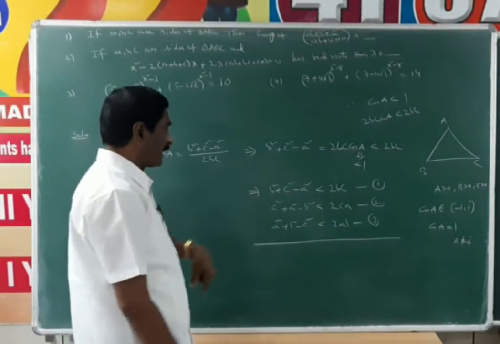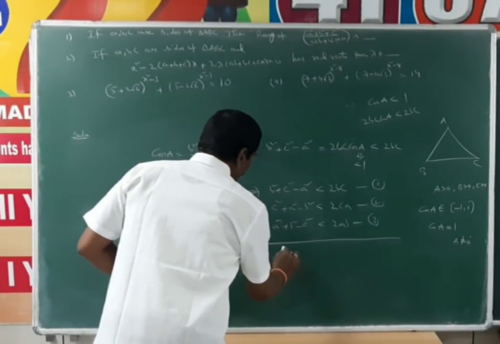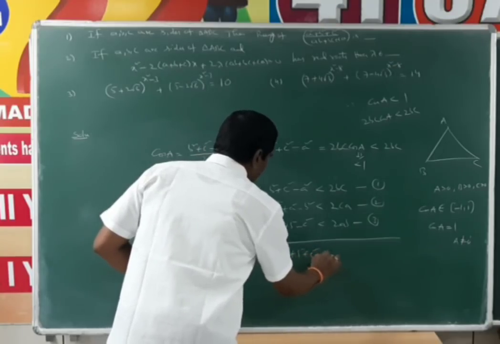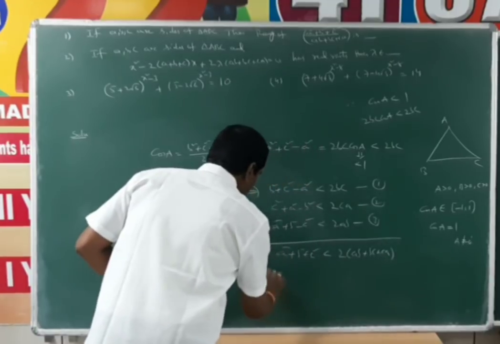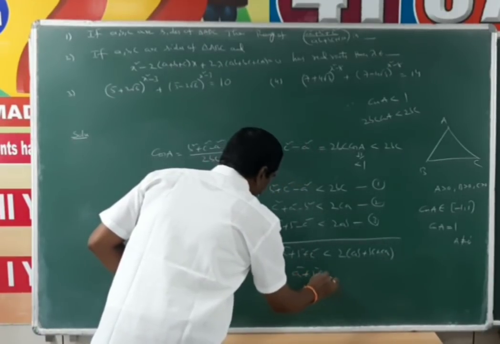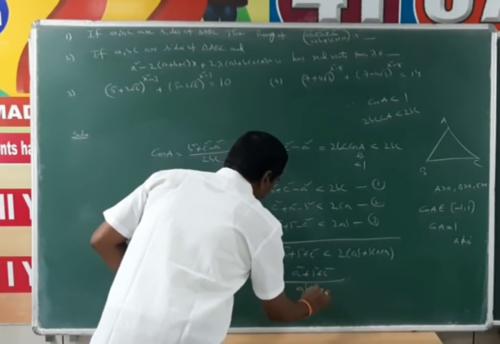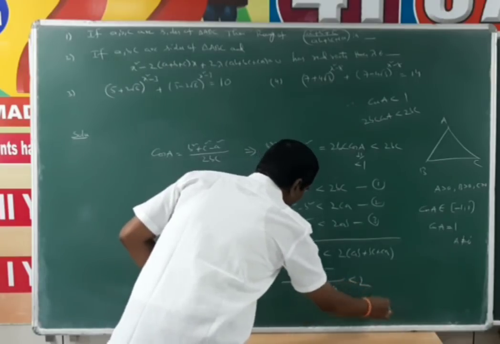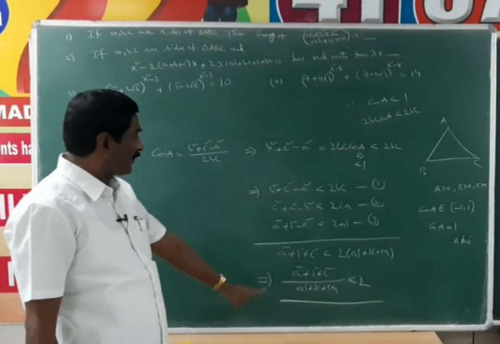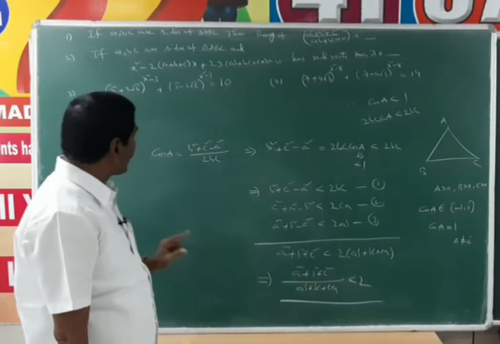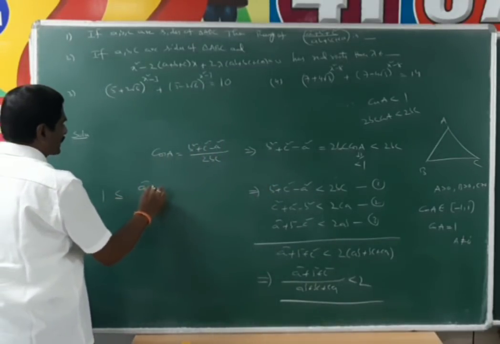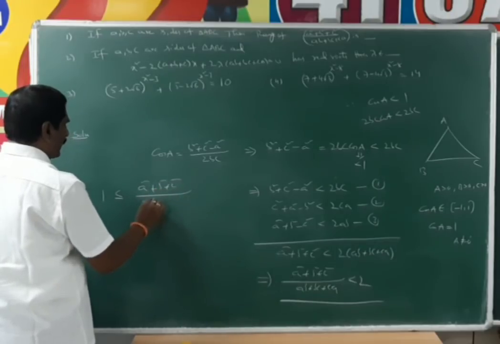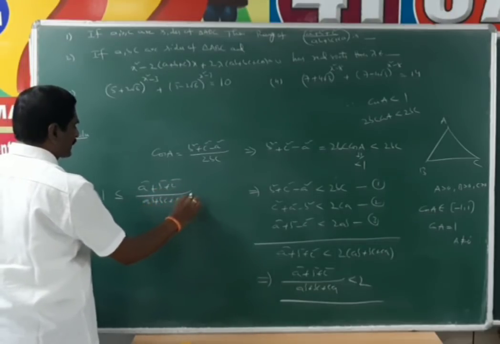By adding these three, we get a square plus b square plus c square is less than 2 of (ab plus bc plus ca). That means (a square plus b square plus c square) by (ab plus bc plus ca) is always less than 2. Finally, we get 1 is less than or equal to (a square plus b square plus c square) by (ab plus bc plus ca) is less than 2.